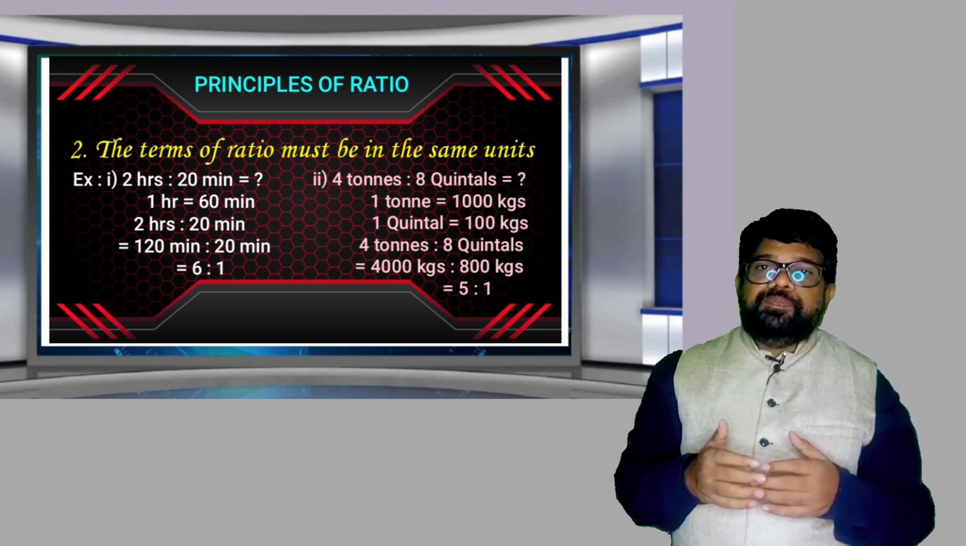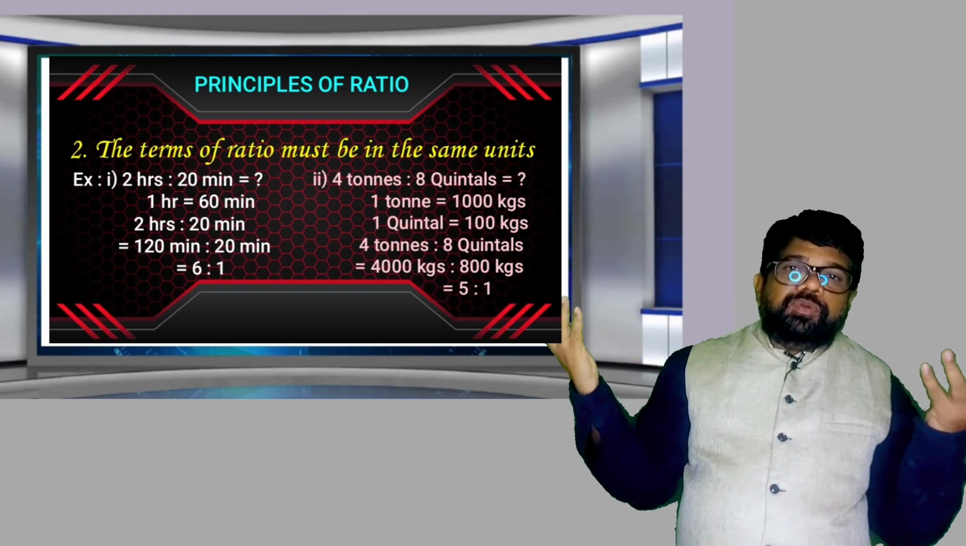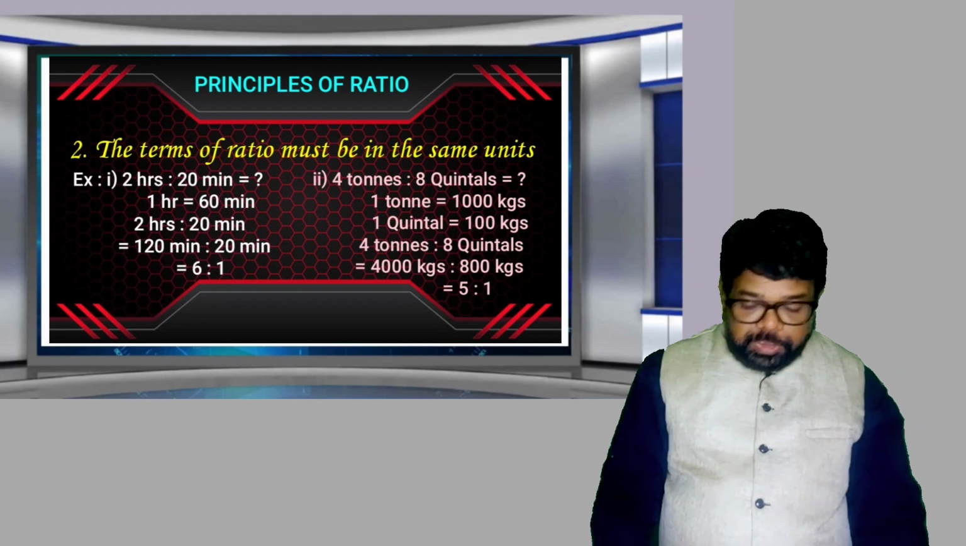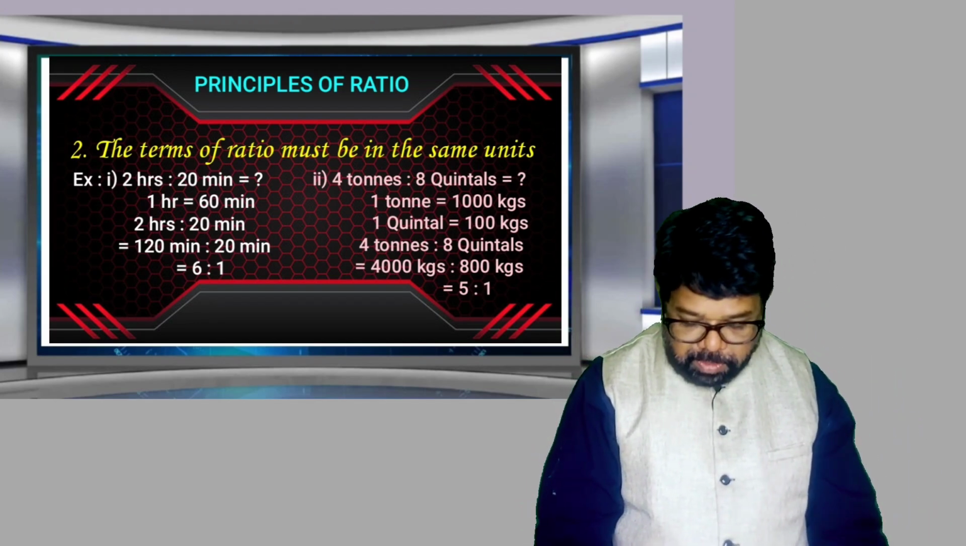5 is to 1. If you cancel from the beginning, what happens? 4 is to 8, 1 is to 2, but it is not equal to 1 is to 2. What is its value now? So 5 is to 1.